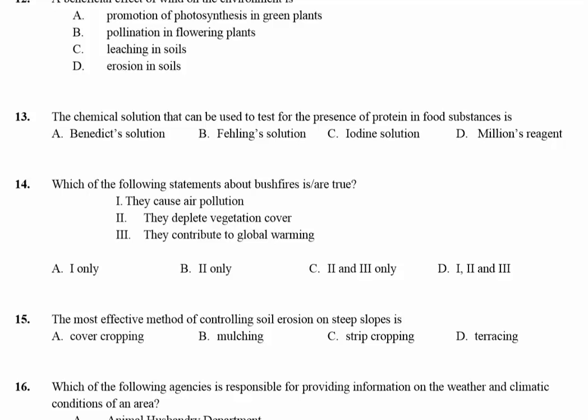Question 14. Which of the following statements about bushfires is or are true? They are caused by air pollution. They deplete vegetation cover. They contribute to global warming. So we accept the three as the answers. So the answer is D. 15. The most effective method of controlling soil erosion on steep slope. The answer is D, terracing.